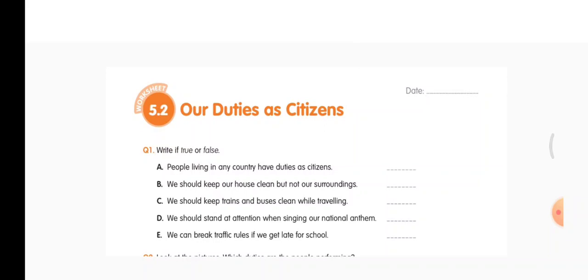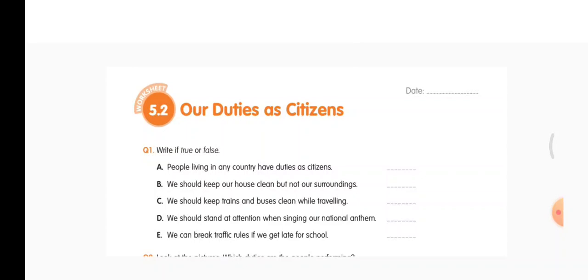A. People living in any country have duties as citizens. True. B. We should keep our houses clean but not our surroundings. False. Because not only our house, we have to keep our surroundings clean also. So B is false.